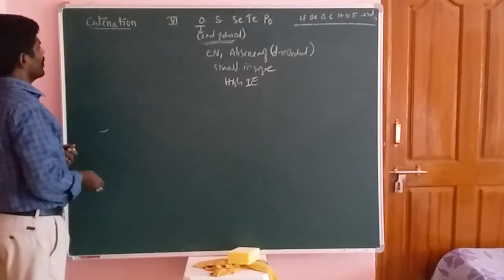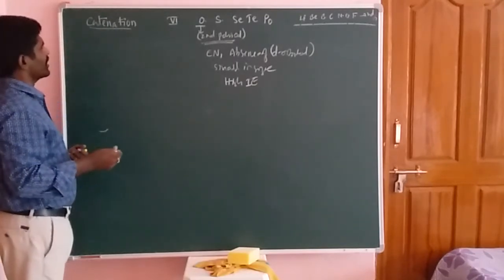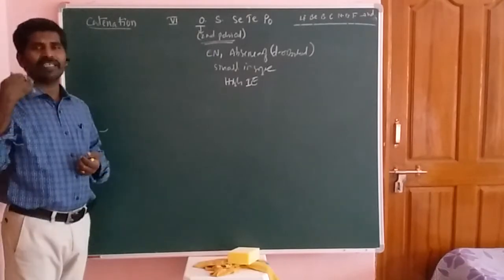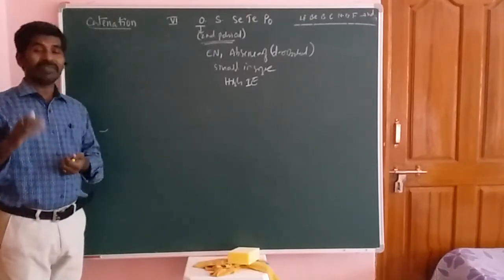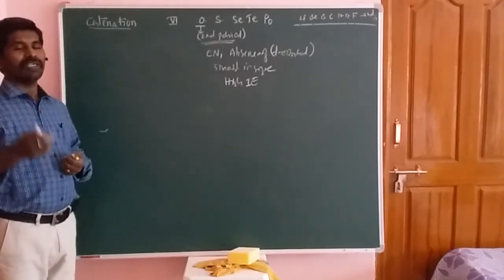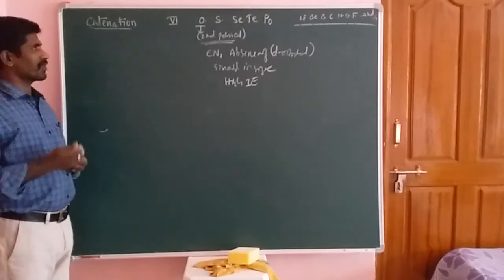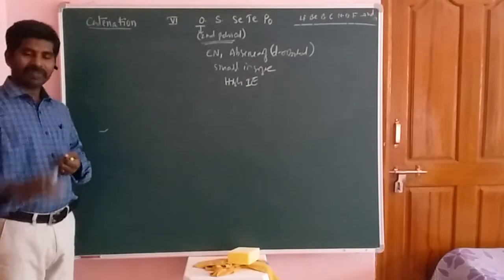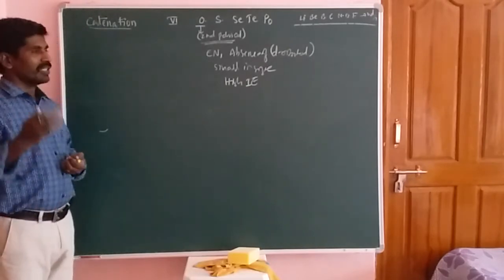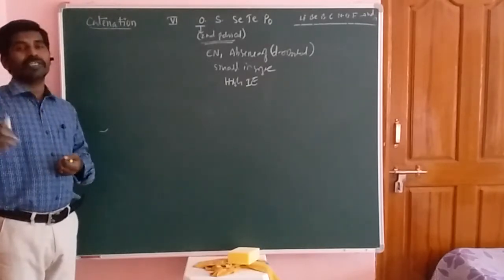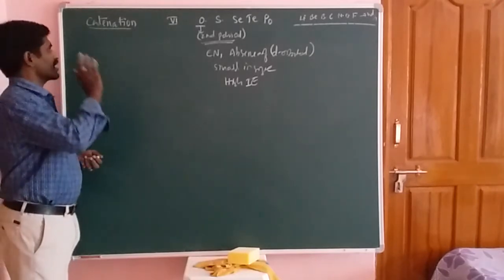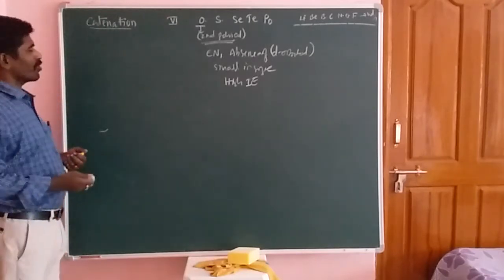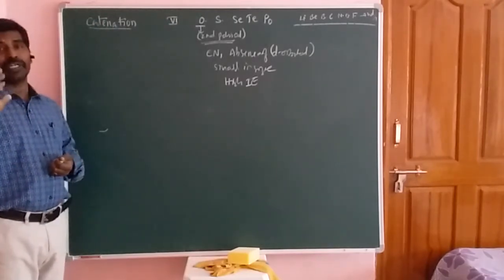Here, sulfur has more catenating property. Sulfur exhibits the highest catenation property due to the availability of d orbital. Oxygen does not exhibit the catenation property due to the absence of d orbital. There is no availability of d orbital in the oxygen element, and one more property is that it is a more electronegative element.